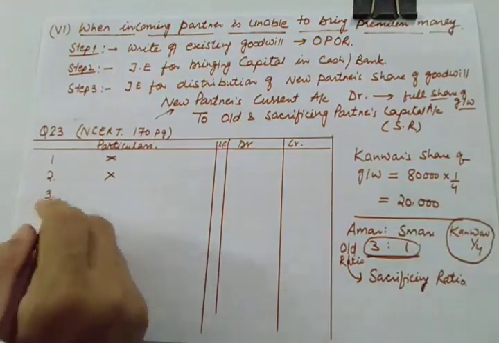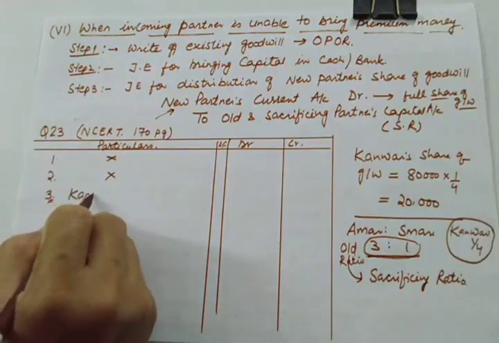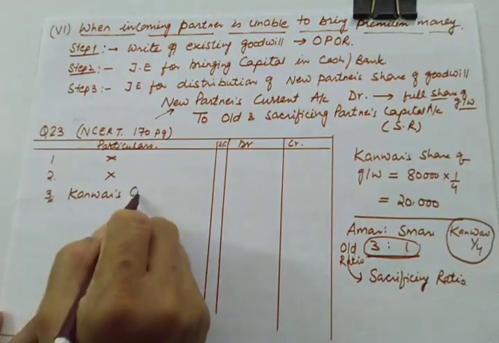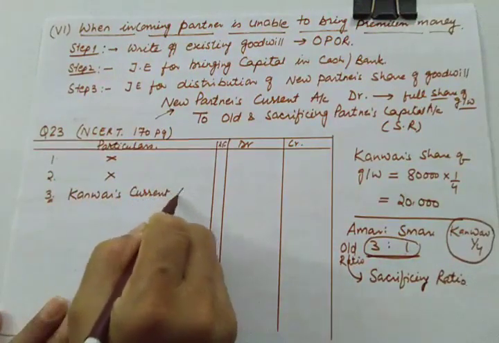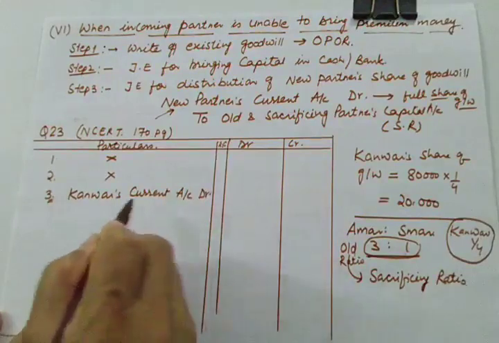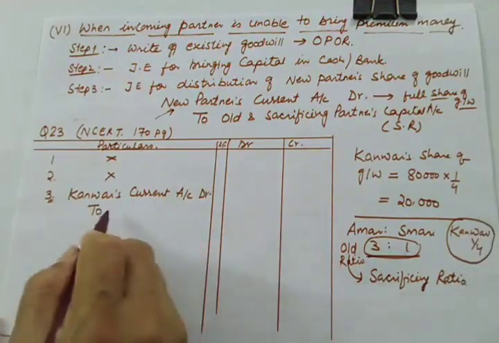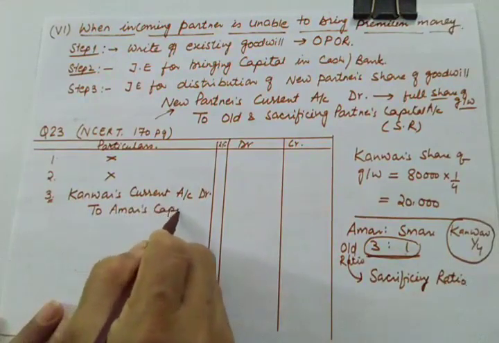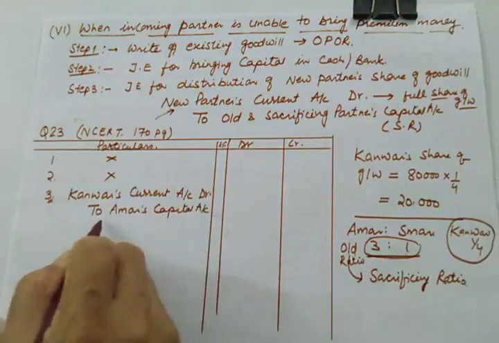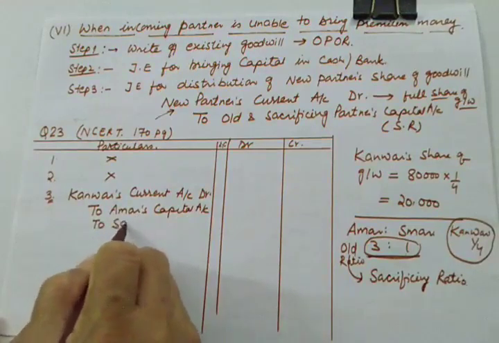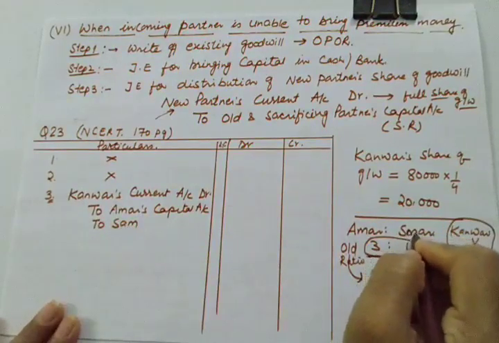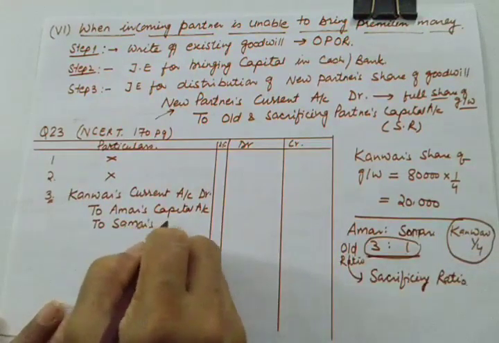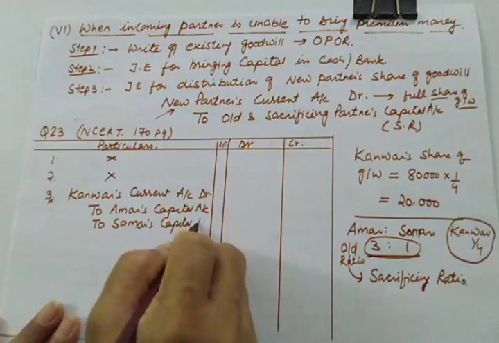So what is your journal entry now? Kanwar's capital account or current account? No, it will be current account. Current account debit to Amar's capital account and to Samar's capital account.